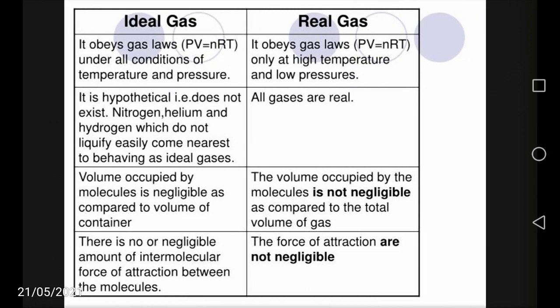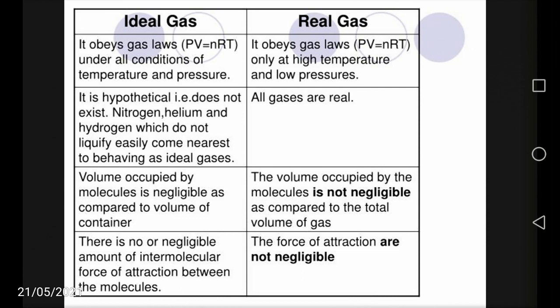The second difference is that the ideal gas concept is a hypothetical one. It does not exist in nature. Nitrogen, helium and hydrogen, which do not liquefy easily, come nearest to behaving as ideal gases. That means we consider nitrogen, helium and hydrogen as the ideal gases, and all other gases are real in nature.